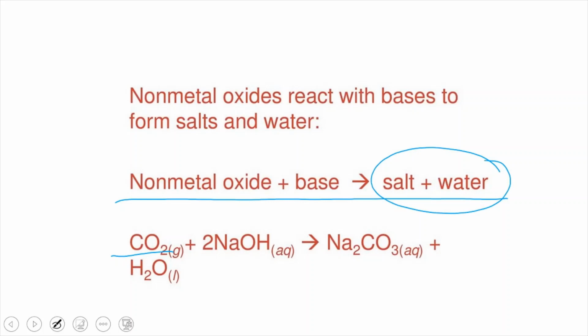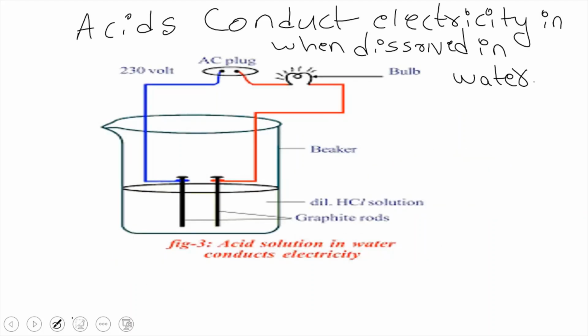We know that non-metallic oxides are acidic in nature. In metals and non-metals, we already discussed that. If an acid reacts with a base, they give salt and water, which we call a neutralization reaction. Here the same thing takes place: non-metallic oxides react with bases to give salt and water. So this is about the reaction of acids with metallic oxides and bases with non-metallic oxides. This is nothing but a neutralization reaction.